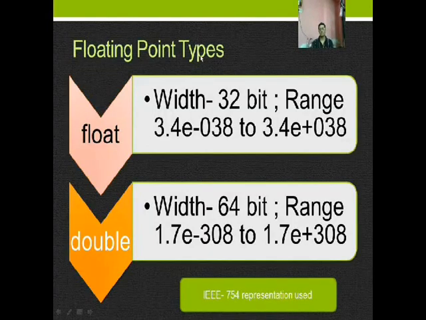Now let us look at the floating point types. Floating point types are further subdivided into two types, float and double. Now let us look at float. Width is 32 bit. Here the representation is something different from the previous ones. The representation is as per the IEEE 754 representation. The range is 3.4e-038 to 3.4e+038. Now come to the double. Double width is 64 bit.